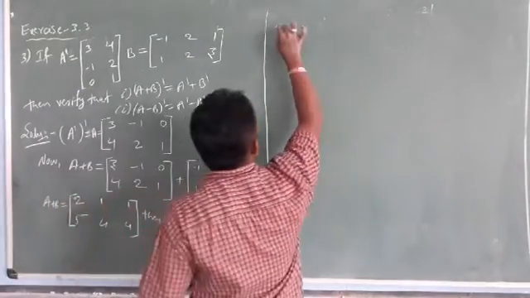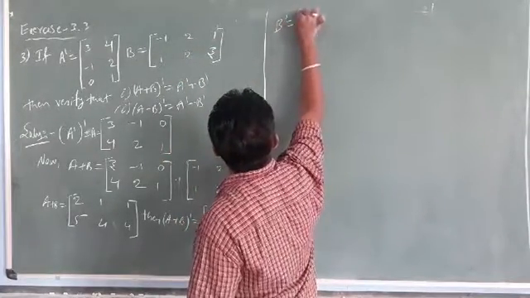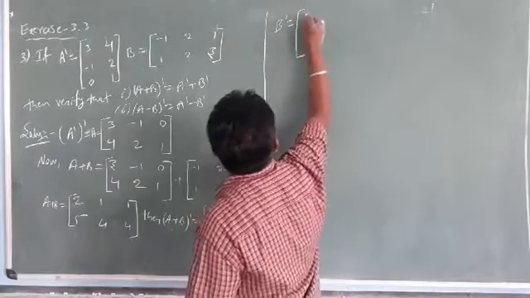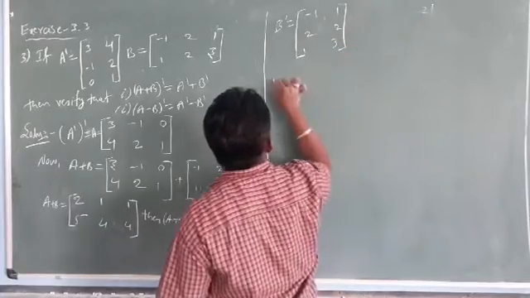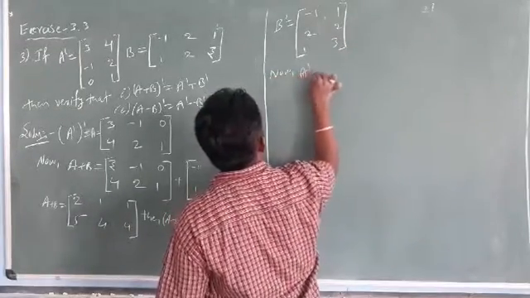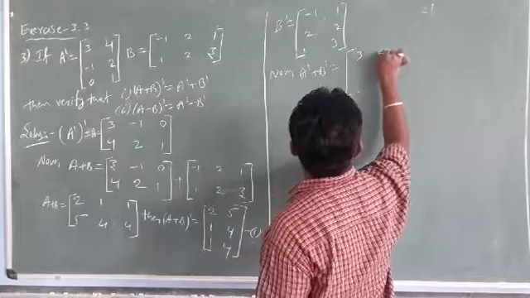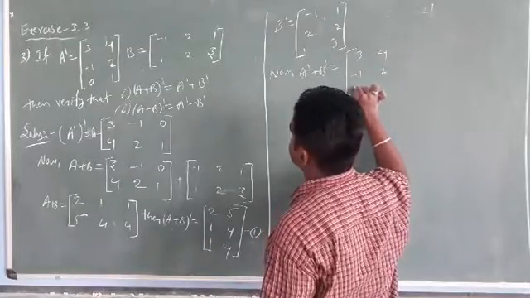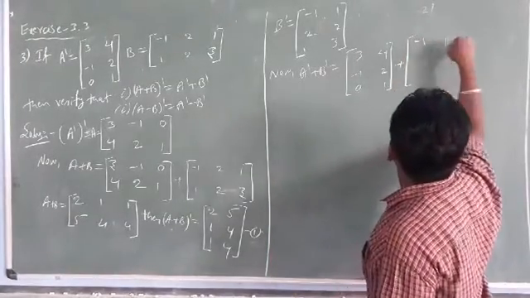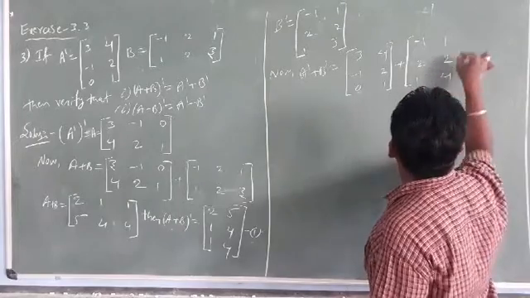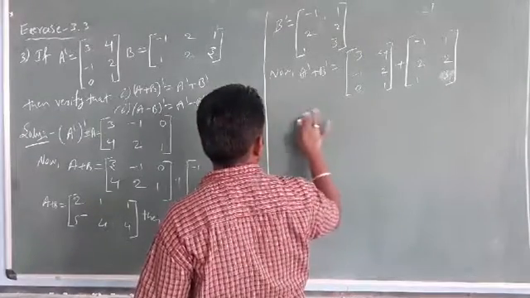Now A dash is already there, the given thing. So just find the B dash value here. What is B dash? Minus 1, 1, 2, 2, 1, 3. This is the B dash. Now A dash plus B dash. What is the A dash, friends? The given matrix: 3, 4, minus 1, 2, 0, 1, plus minus 1, 1, 2, 2, 1, 3.